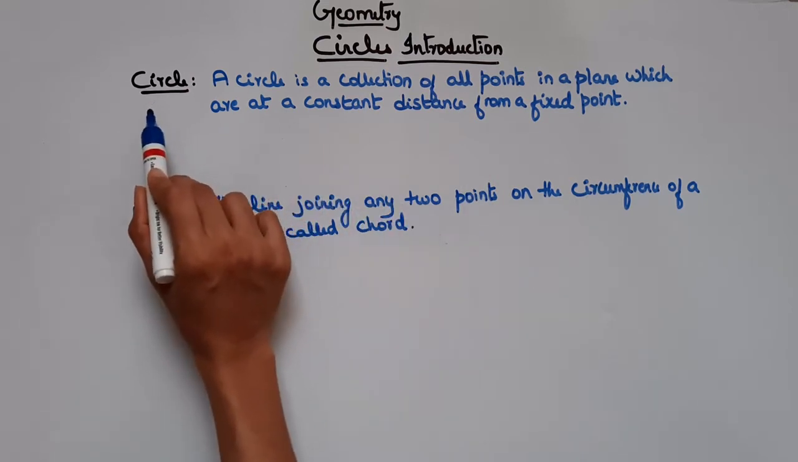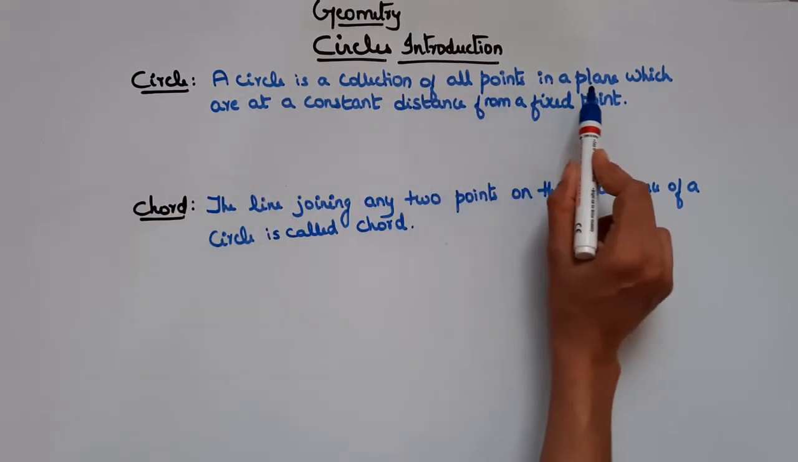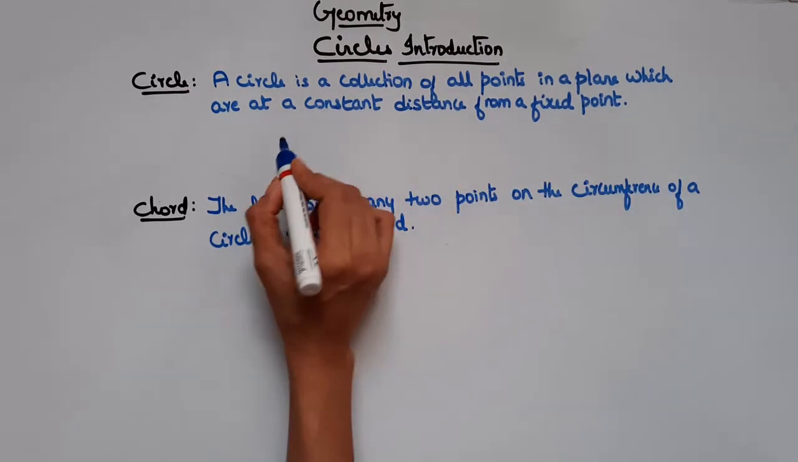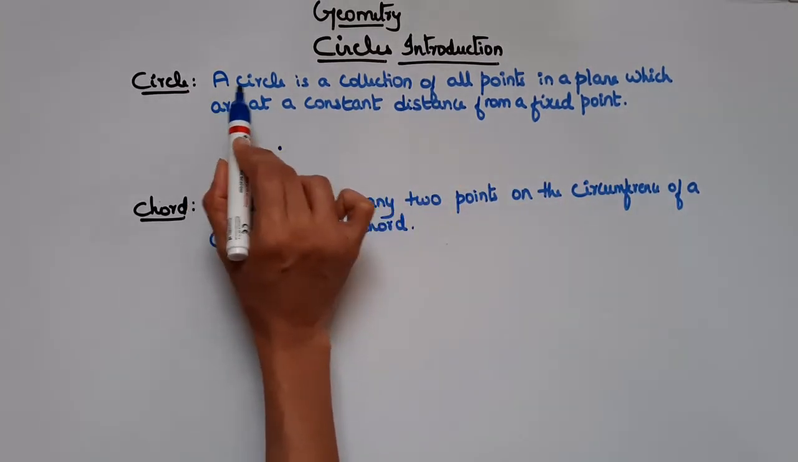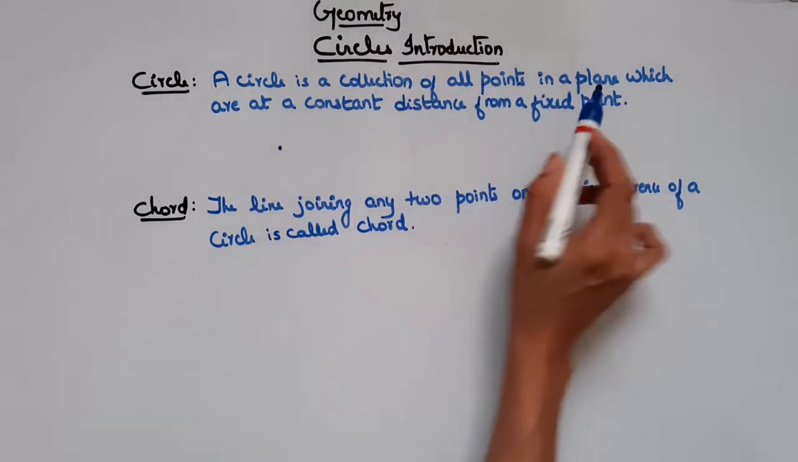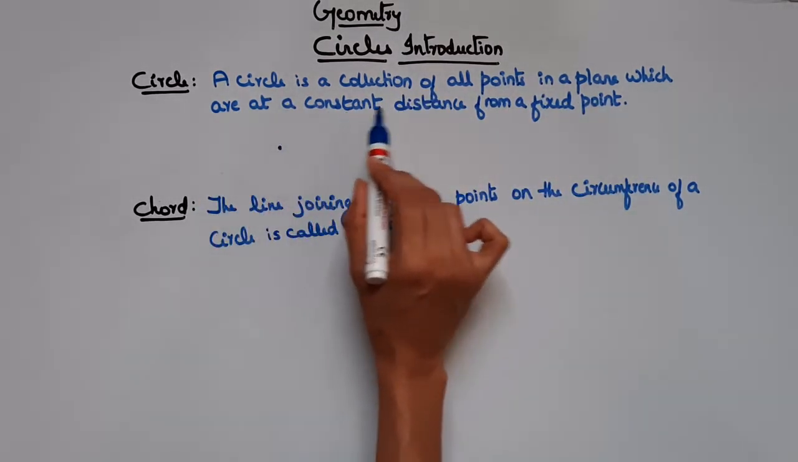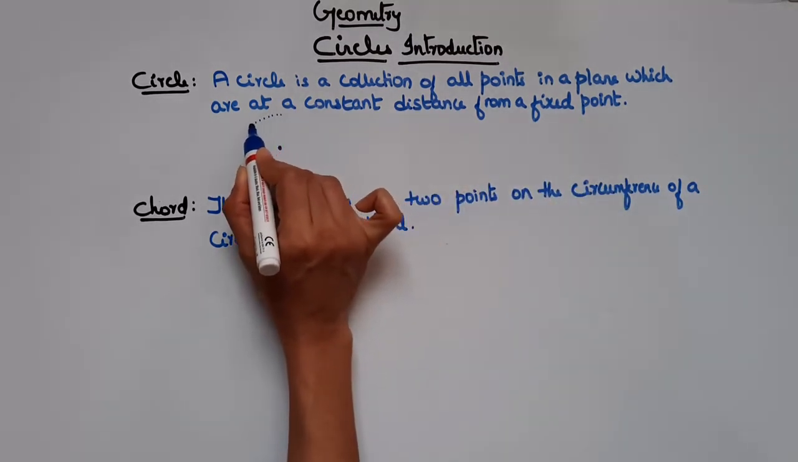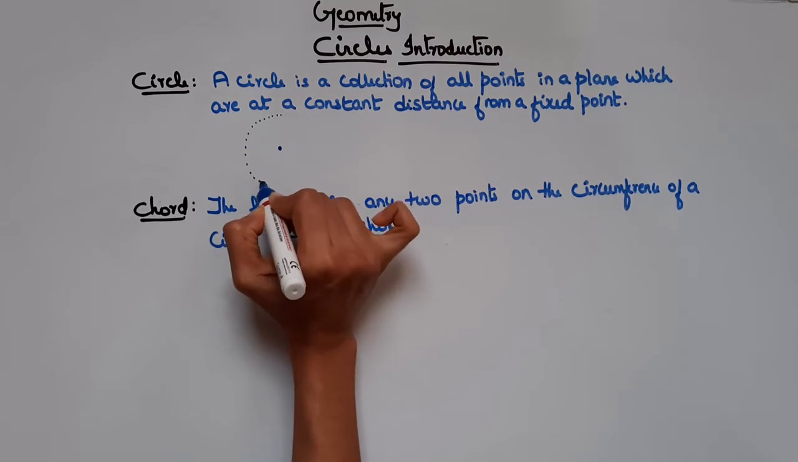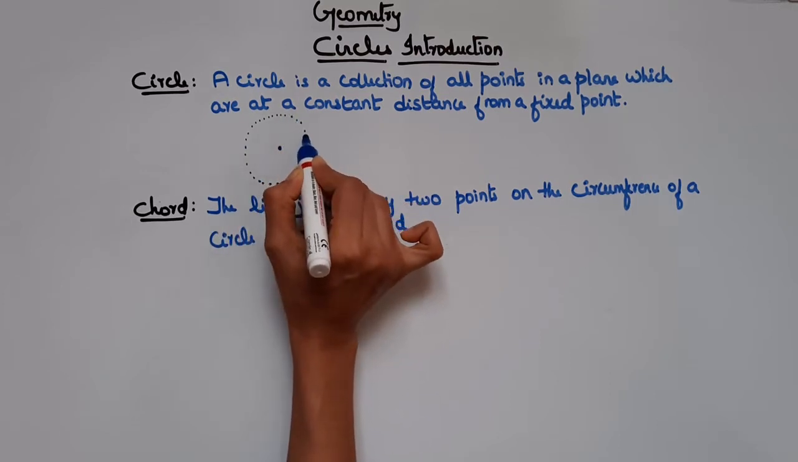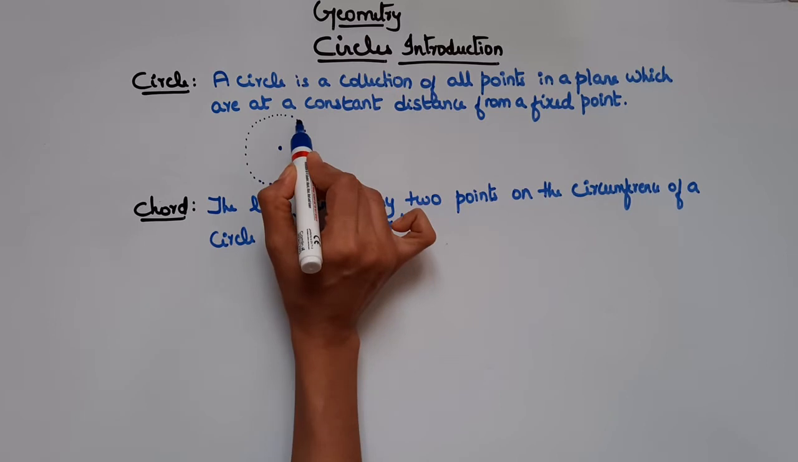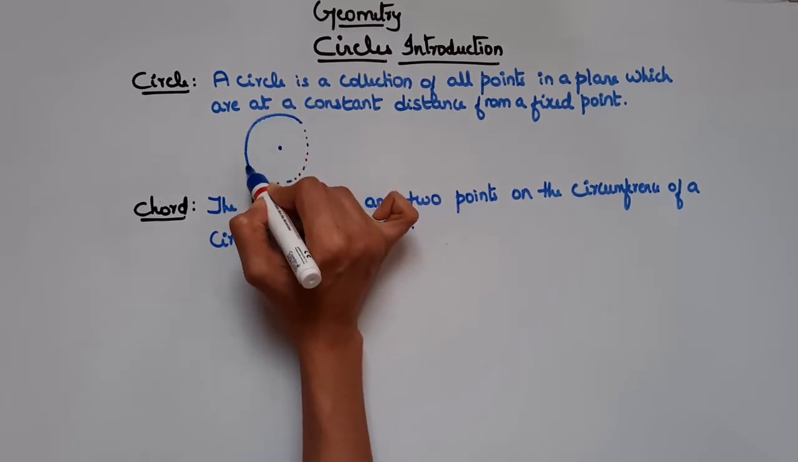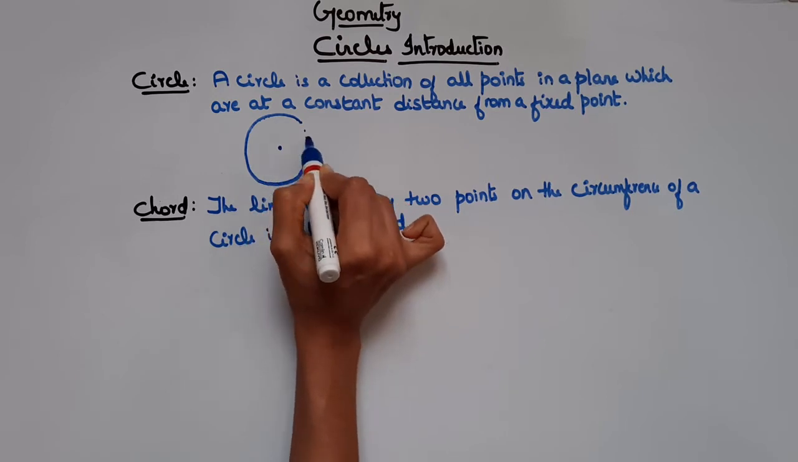Now what is a circle? A circle is a collection of all points in a plane which are at a constant distance from a fixed point. Let's consider a fixed point. So it is a collection of points which are placed at a constant distance from the fixed point, right? These points will form a circle.